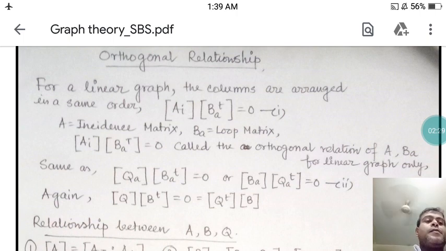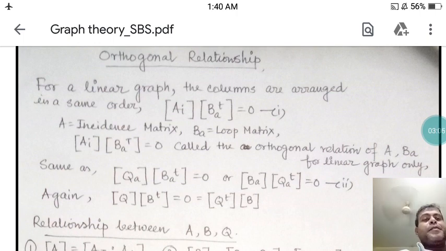Okay, so here one thing is very important: in the case of orthogonal relationship, the transpose and non-transpose are mutually transferable. The transpose part can be applied to the non-transpose part, but the transpose matrix must be multiplied with the non-transpose part. Say here A times B transpose equals 0. Again B times A transpose must be equal to 0. So it is an orthogonal relationship, but the graph must be linear.